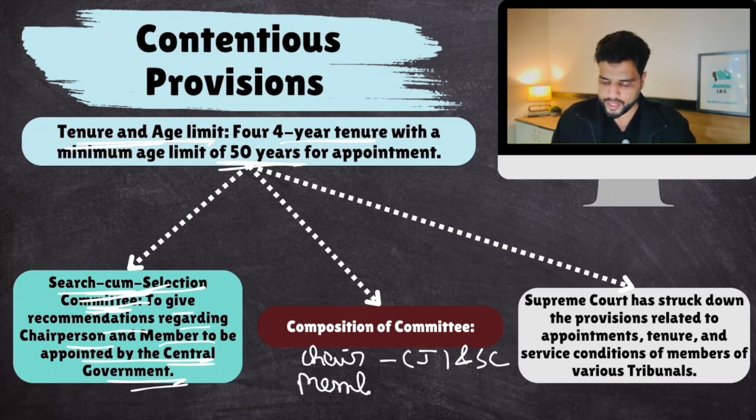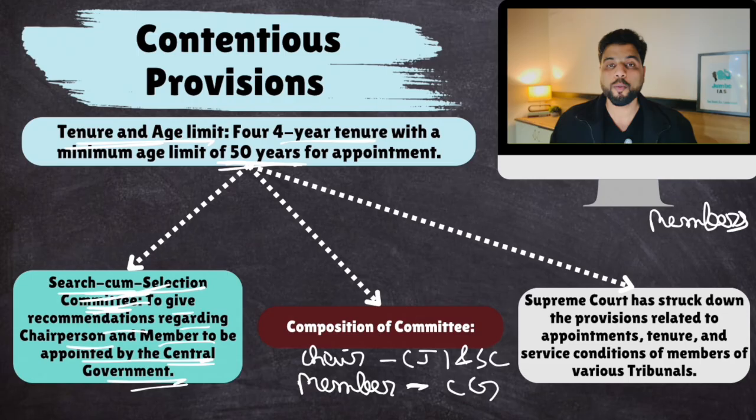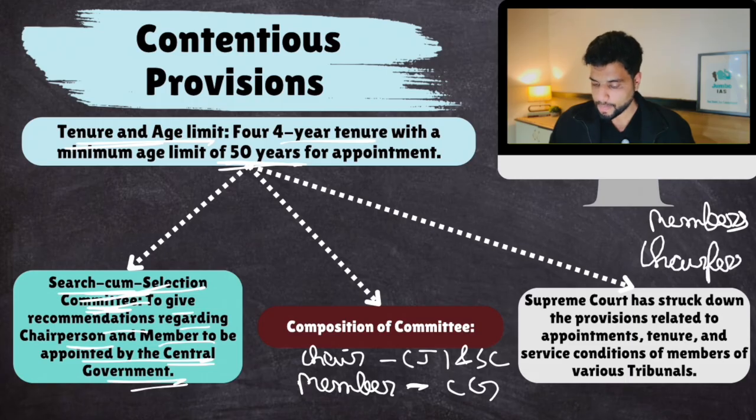Then the members of this committee would be two IAS officers of the central government, and two secretaries appointed by the central government. And then, if you are making appointments to tribunal members, the opinion of the chairperson of that tribunal would be taken. Or if you are appointing the chairperson, then the opinion of the outgoing, previous chairperson would also be taken in this committee. Okay, the details are given in your notes. Do read them.